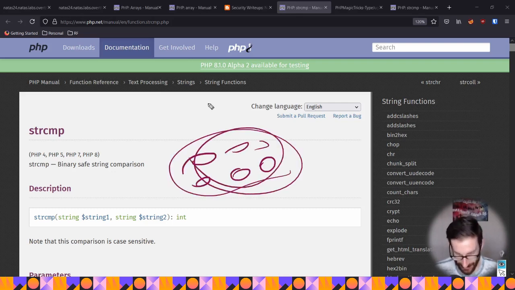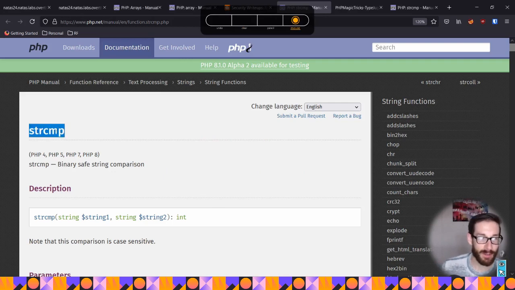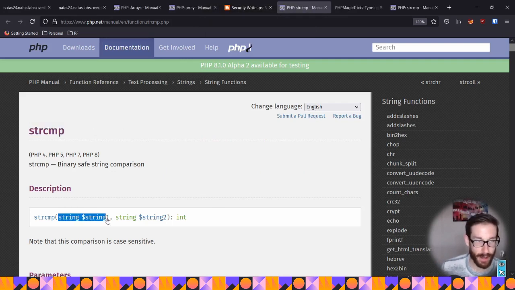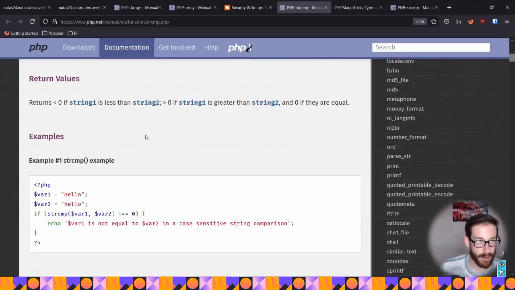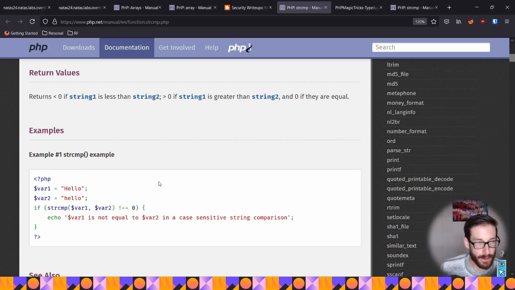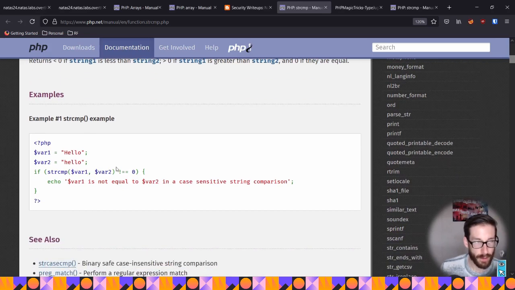Yes. All right, cool. So string comparison. We can see we're comparing a string to a string, and then we're going to get an integer out that shows you the comparison. If I scroll down a bit further, you're going to see some examples of that. Here you can see we're doing var1 versus var2. We can see that if it's not equal to 0, then it's true. And it's basically stating that they're not equal due to the fact that it's a binary comparison.